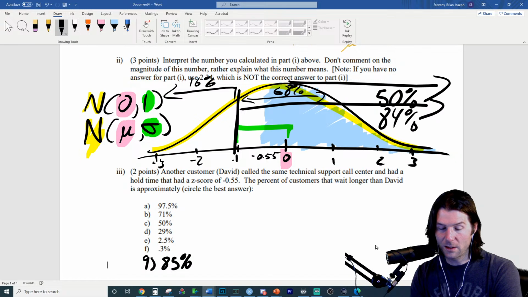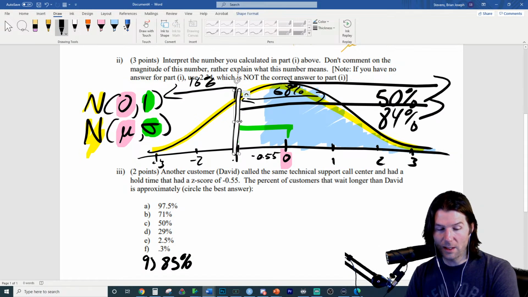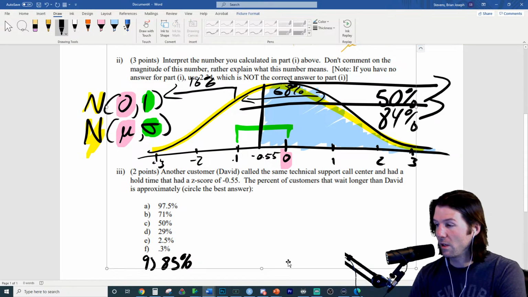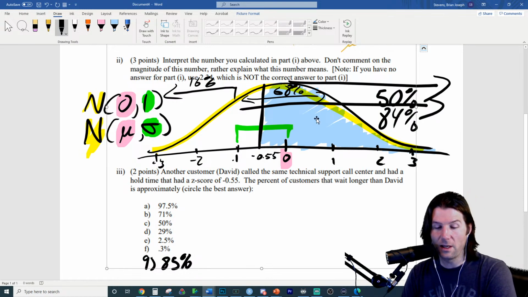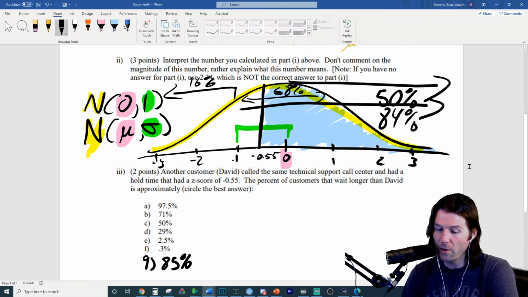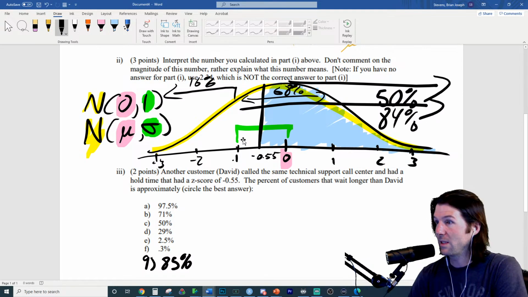And do you notice what that does to the other answer? This would have to be less than 84. So that would eliminate the 85 right here. And so we do things like that sometimes. So 85 could be eliminated because this has to be less than 84%. We could put 84, but it has to be less than 84.